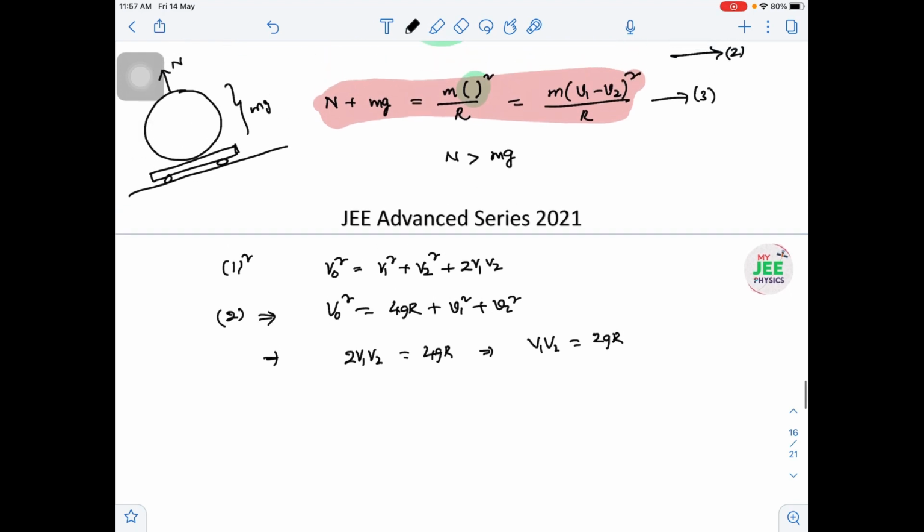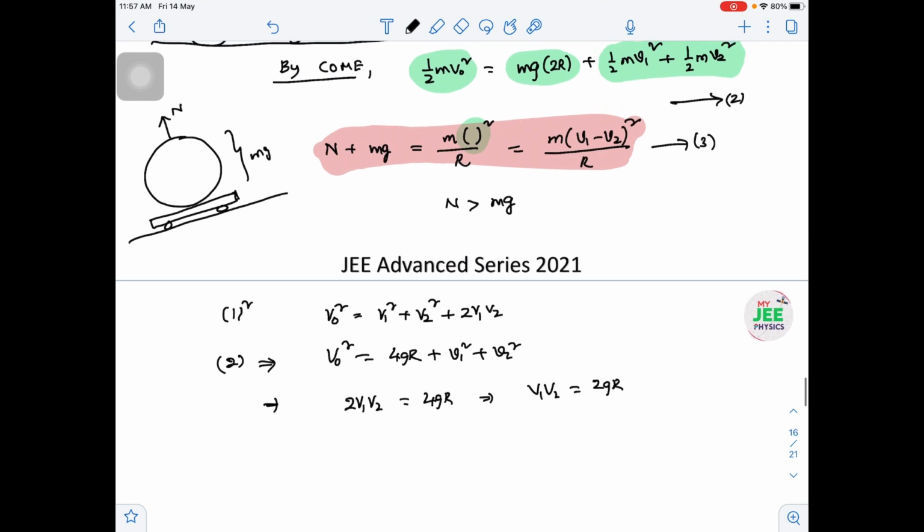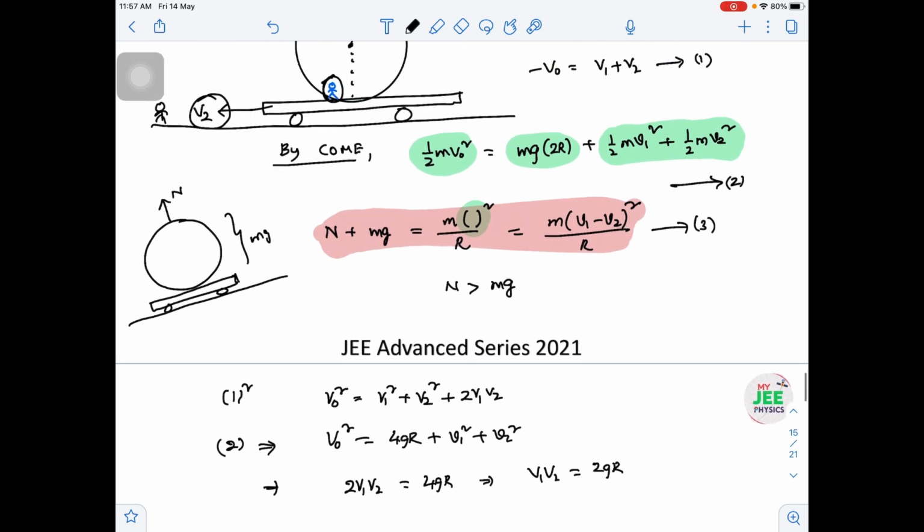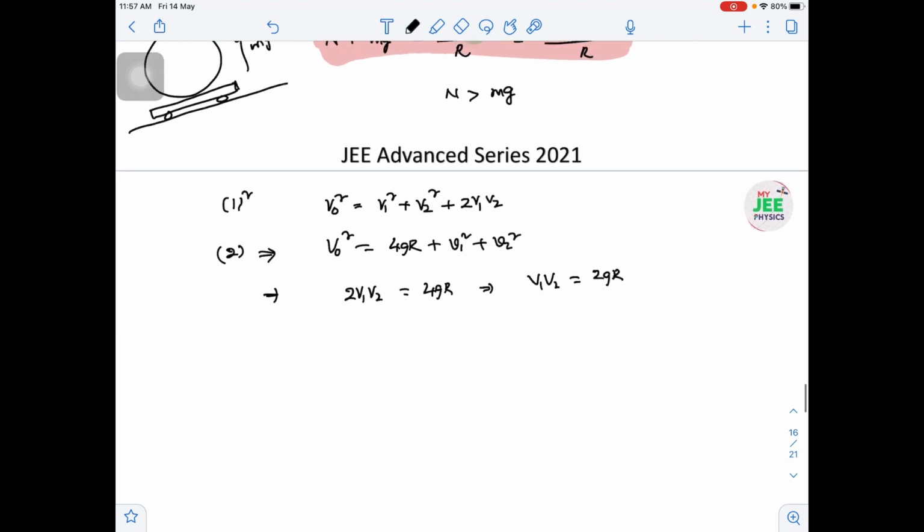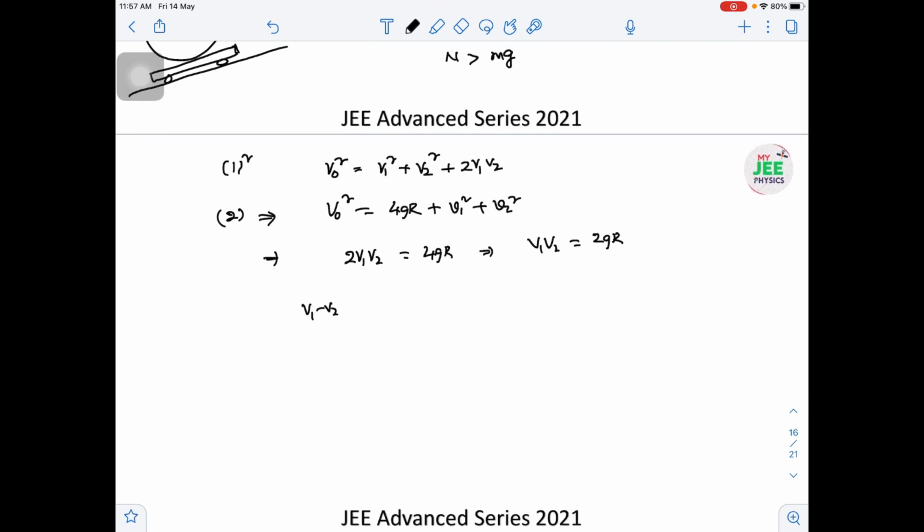But why am I finding v1 v2? Because in the third equation we require the v1 minus v2 whole square value, but we have the v1 plus v2 value. So I think you got how to solve the mathematics now.